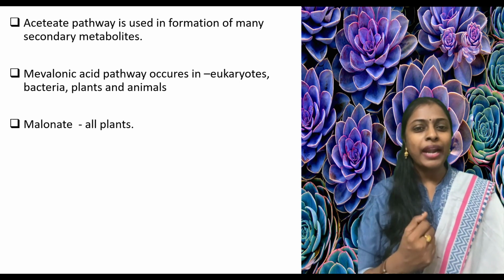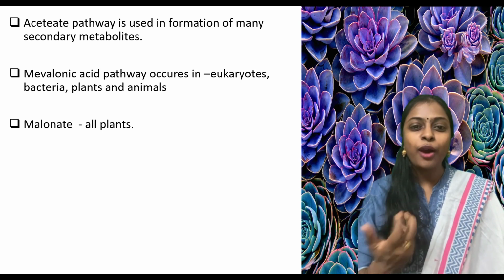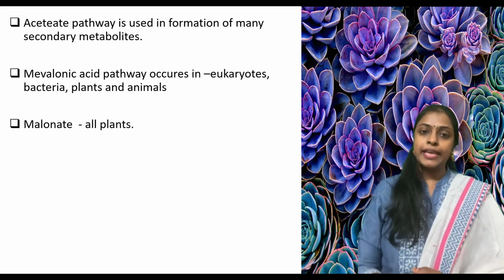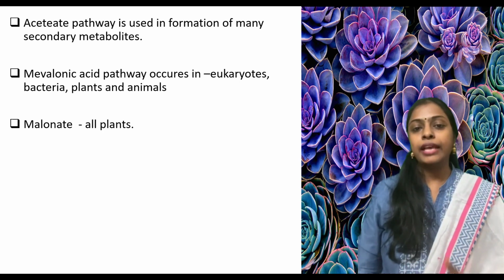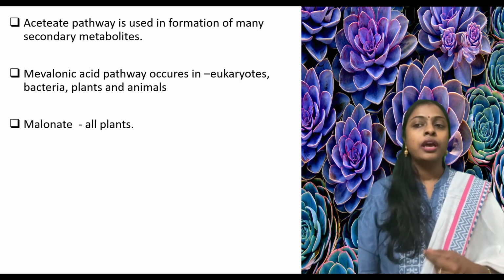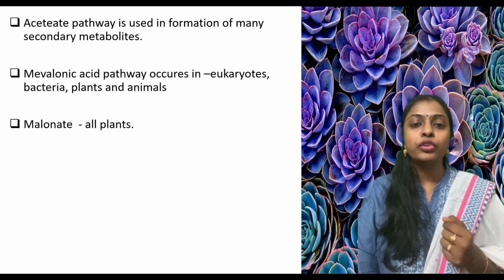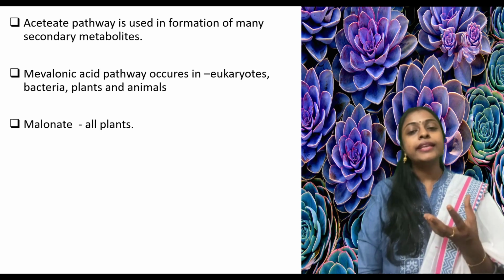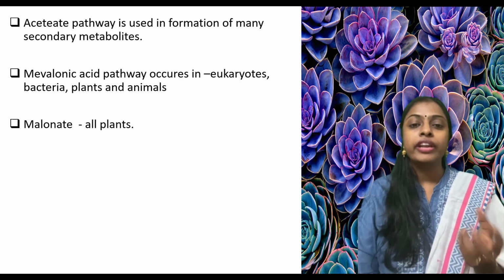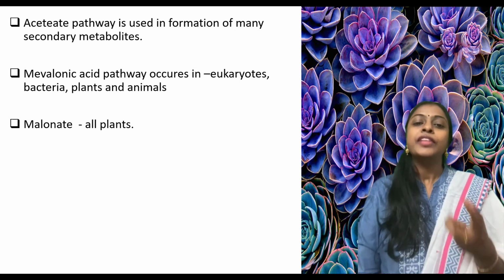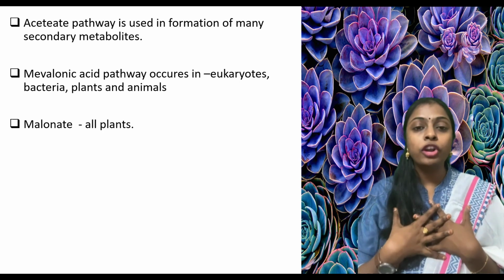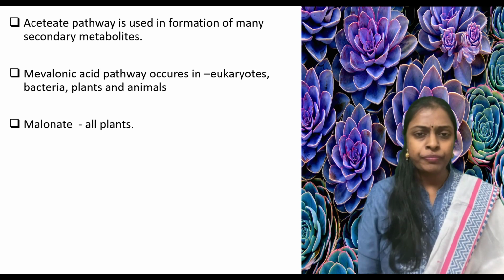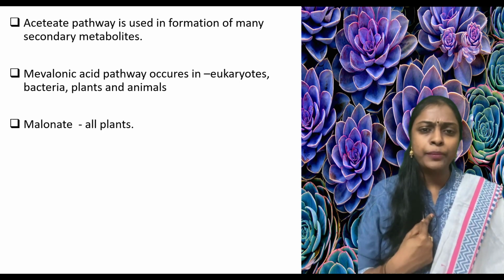You may ask, madam, how is an immune suppressant a useful thing? I will tell you. For example, if I have gone through any surgery or transplantation, like a kidney or liver transplantation, at that time my immune system will reject that organ because it is not part of my body.